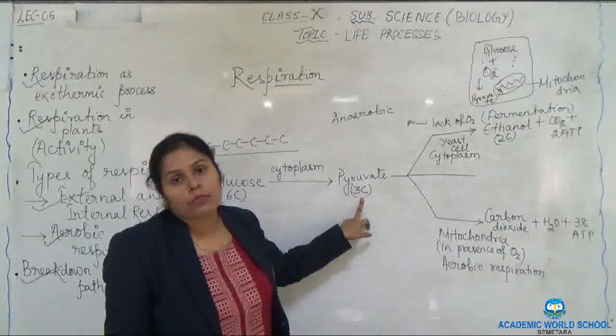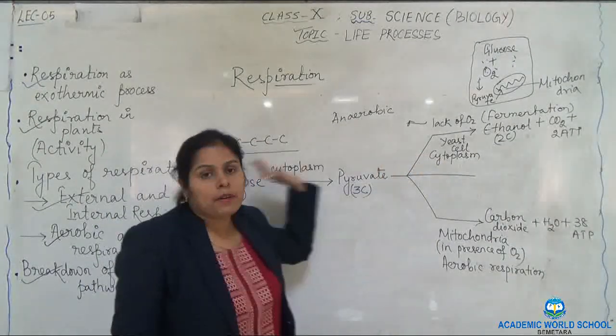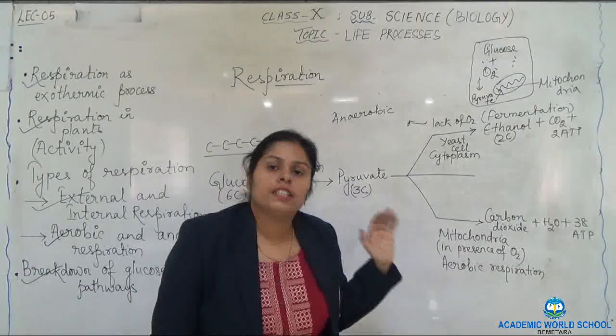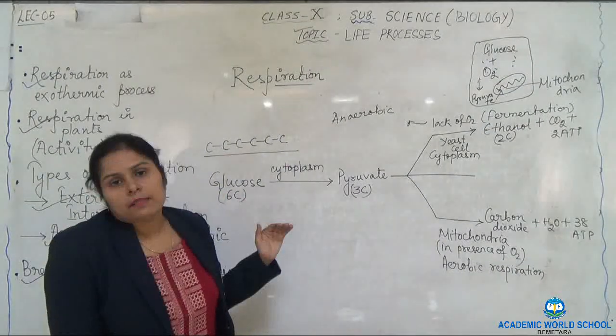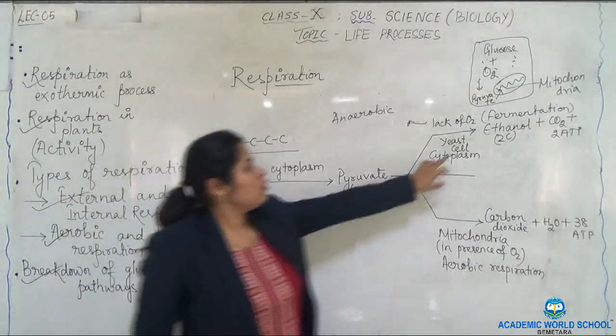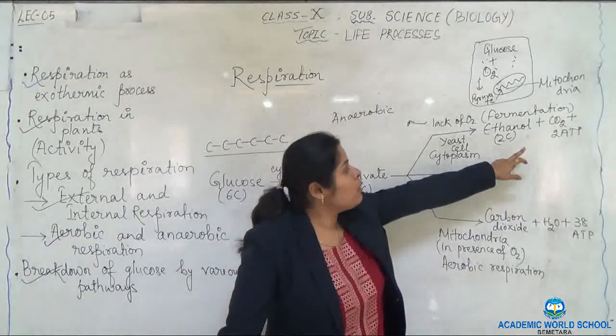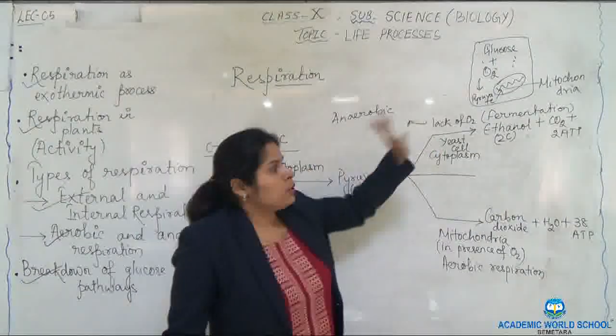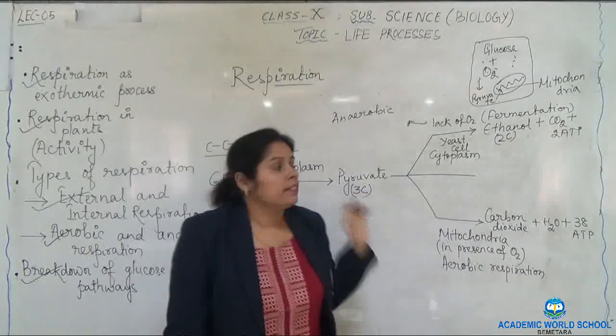So the carbon bonds are not totally broken. It is a partial or incomplete breakdown of glucose, 6 to 2, and the amount of energy released is only 2 ATP. This process is called fermentation.